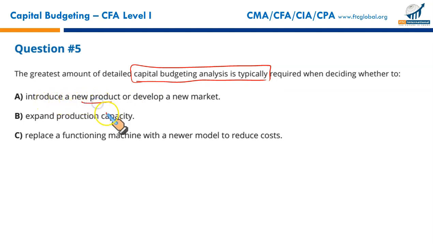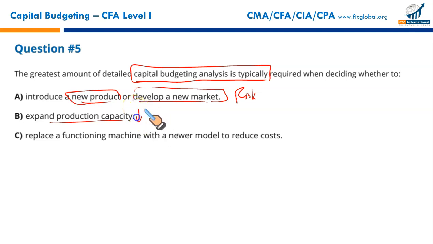Introducing a new product may run well or may not. Developing a new market, it means entering a new market, developing a new product, it will always involve risk. Expanding production capacity in your existing product is less risky. Replacing functioning machinery with a newer model to reduce costs is less risky.